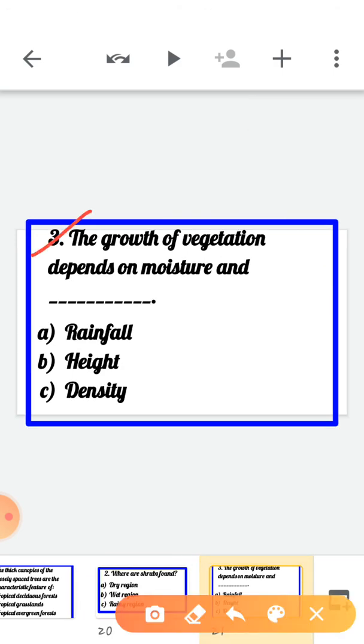The growth of vegetation depends on moisture and dash. Now the options are, first is rainfall, second option is height, and the third option is density, right? So the growth of vegetation depends on moisture and, yes, option A is rainfall.